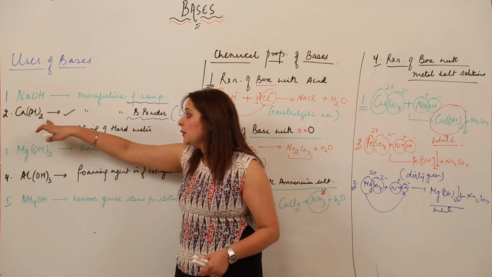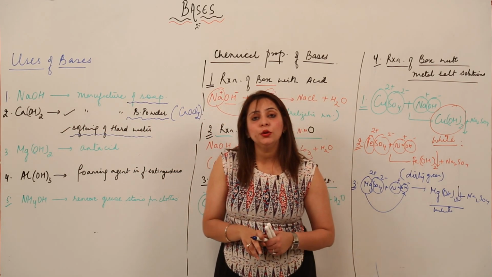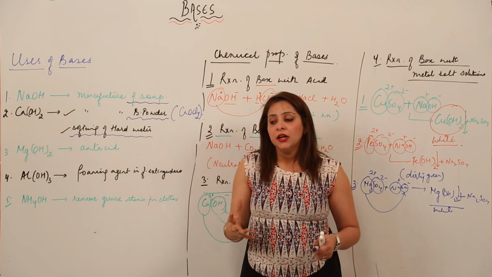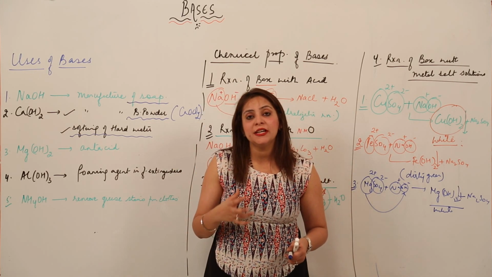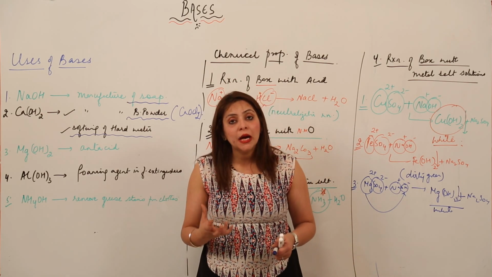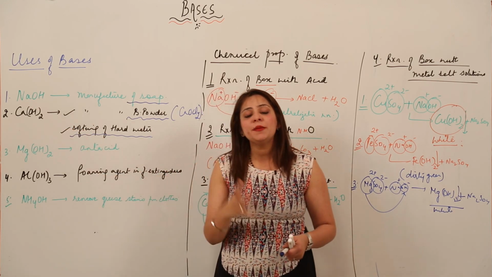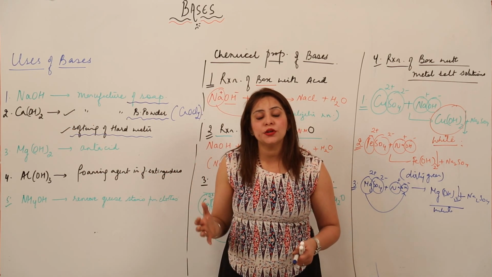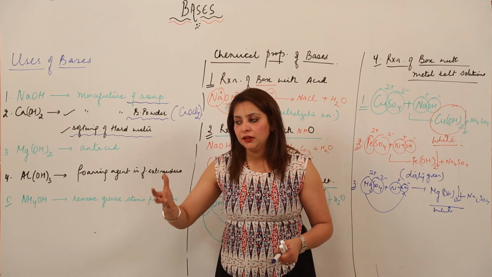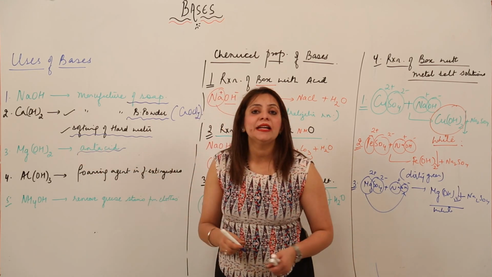Again, calcium hydroxide is used in softening of hard water, right? As you know, hard water is not fit for laundry purposes, because it contains certain ions which react with soap or detergent to produce scum, right? So what does calcium hydroxide do actually? Calcium hydroxide helps in softening that hard water by combining with the ions which are present in the hard water. Magnesium hydroxide acts as an antacid.